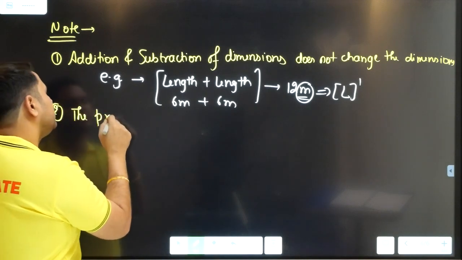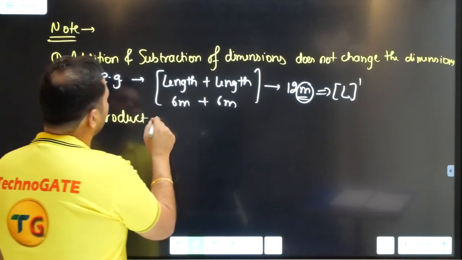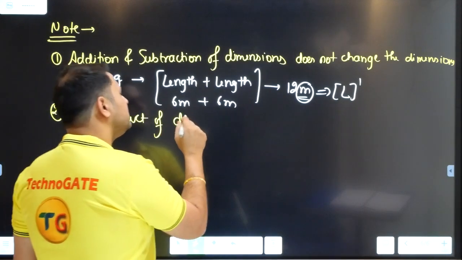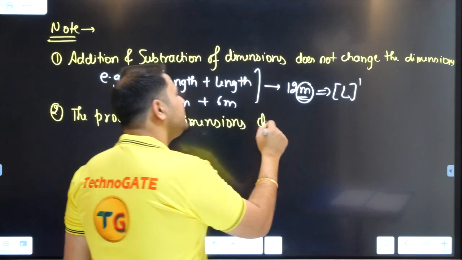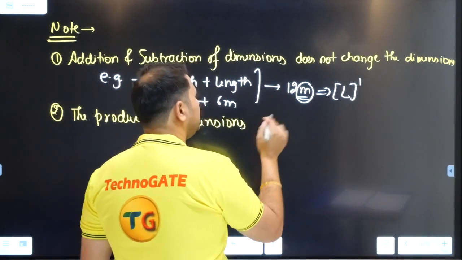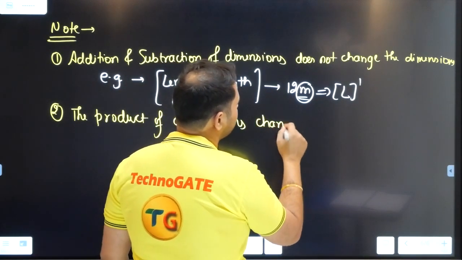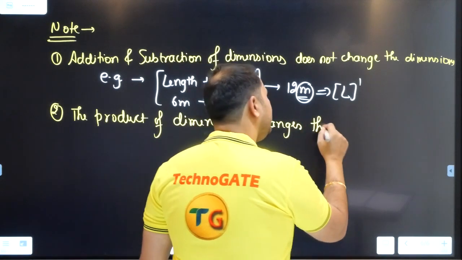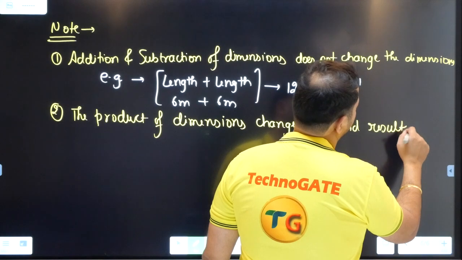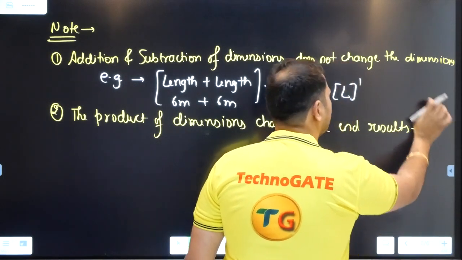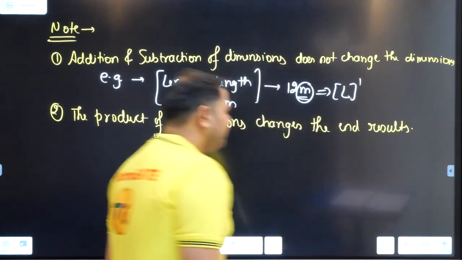The product of dimensions changes the end results. The end results, right? How? I'll just explain it to you guys.